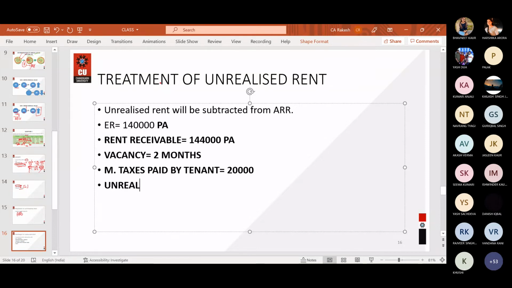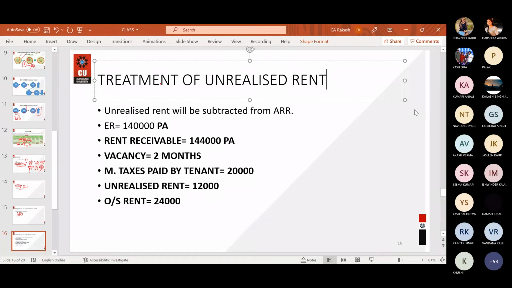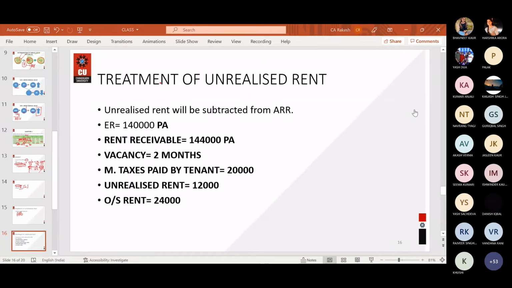Unrealized rent. 12,000. Okay. Outstanding rent. 24,000. Note down this question and then we will discuss the solution of it. Quickly note it down.